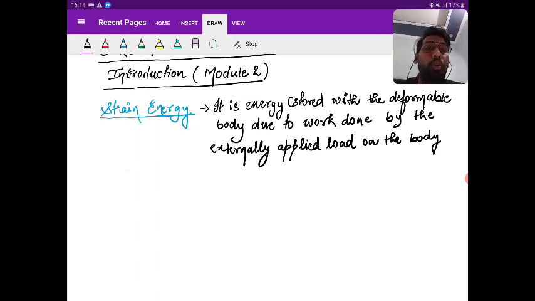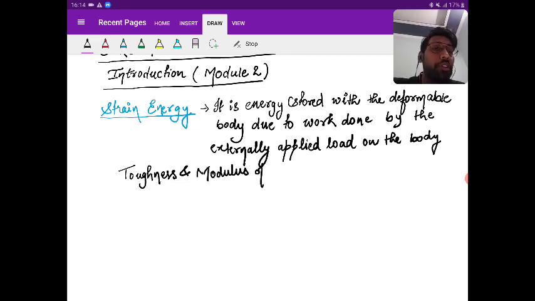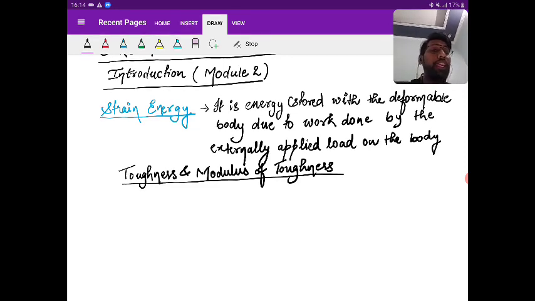So first, I'm going to talk about toughness and modulus of toughness. When I'm saying toughness or modulus of toughness, this is due to impact load. This is not due to gradual load or sudden load. The energy stored in the body due to impact load is referred to as toughness or modulus of toughness, depending on whether we are taking the full volume or per unit volume.